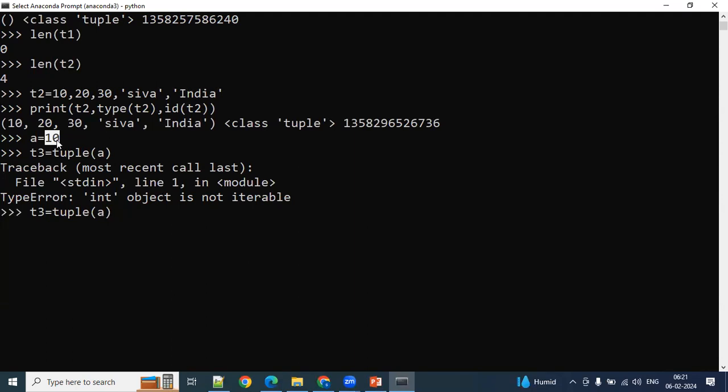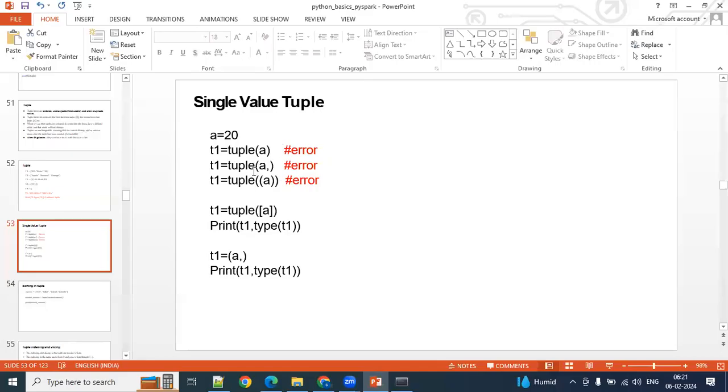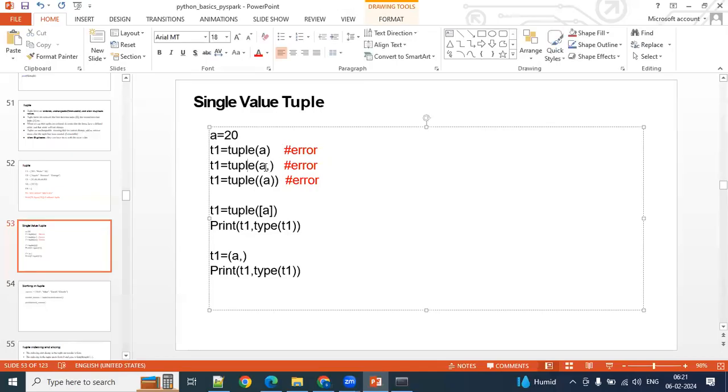I'll show you different use cases here. Single value tuple you can define this way, but you cannot define it in the other way. The only way we have is this one.